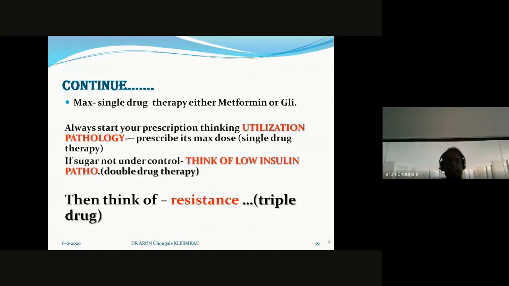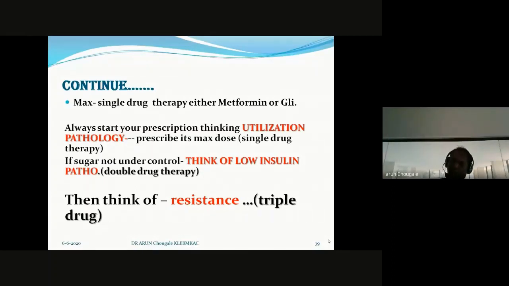As I said, in our practice the maximum is single drug therapy, either metformin or glimepiride. So always start your prescription thinking that the patient is suffering from utilization pathology. As I mentioned, with metformin prescribe its maximum dose, that is with single drug therapy.